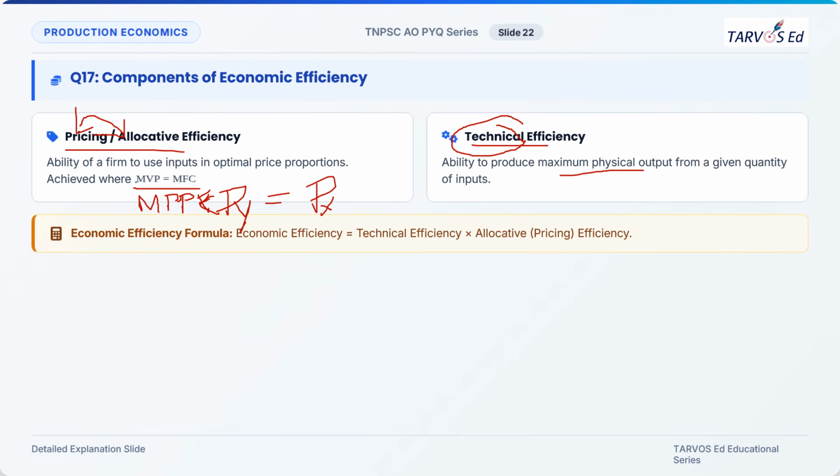In the computer, I can only write in this way. Economic efficiency is the technical efficiency multiplied by allocative efficiency. This is what we call economic efficiency. Efficiency is nothing but output by input.